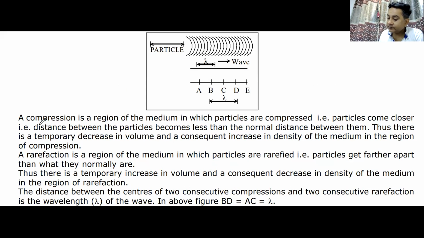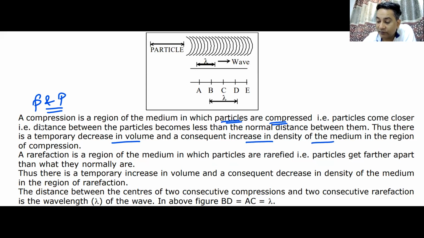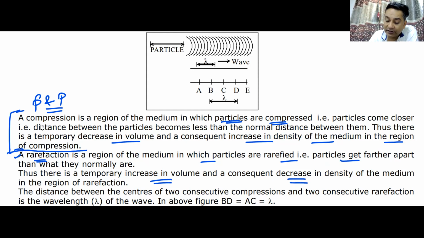Well, at some points, the particles are going to be compressed. They will be closer than the nearby particles. The density rho and pressure P are very high. There is a decrease in volume, consequent increase in the density of the medium, and an increase in pressure. This region is known as the region of compression. The opposite of compression is rarefaction, in which you will have particles getting further apart, increase in volume, decrease in density, and decrease in pressure.